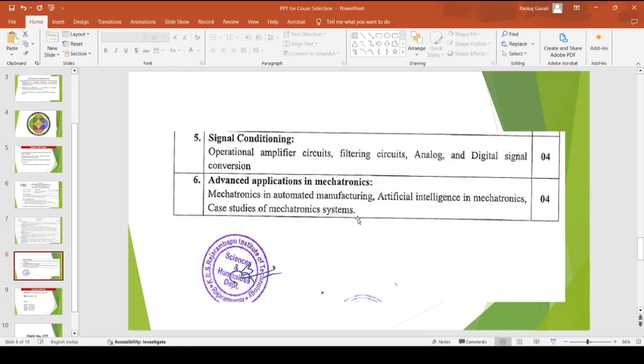We come with different case studies, and we can study how this mechatronic system is applied to these different case studies or different application zones in this case.